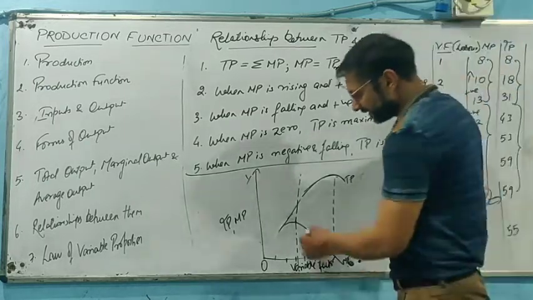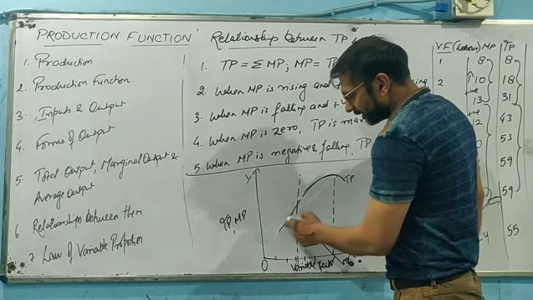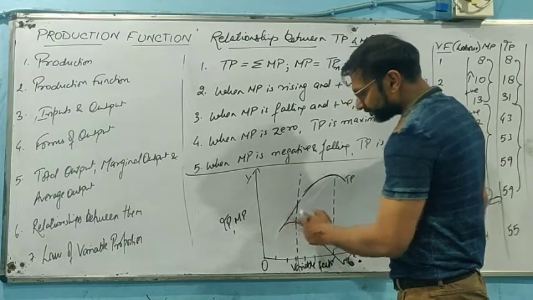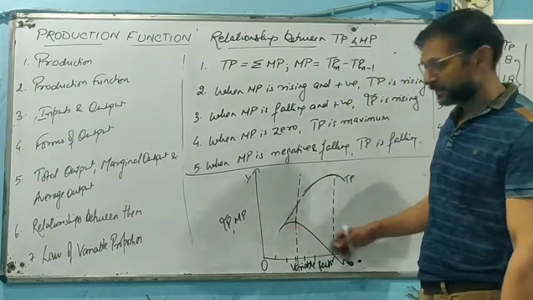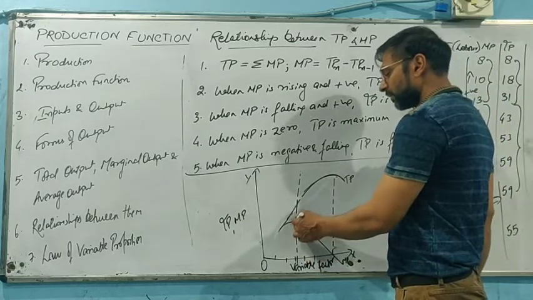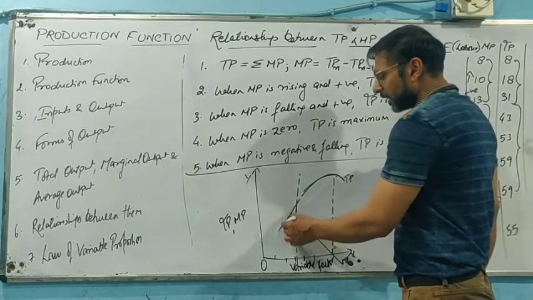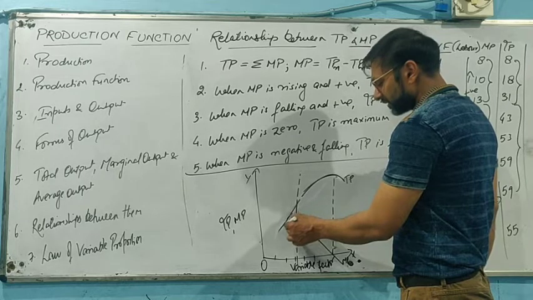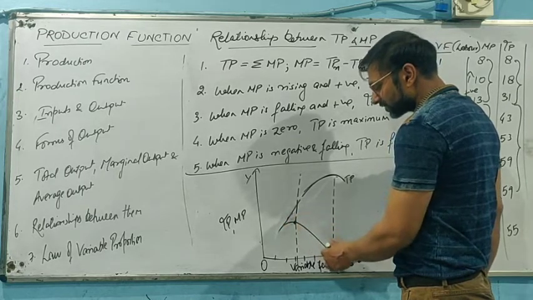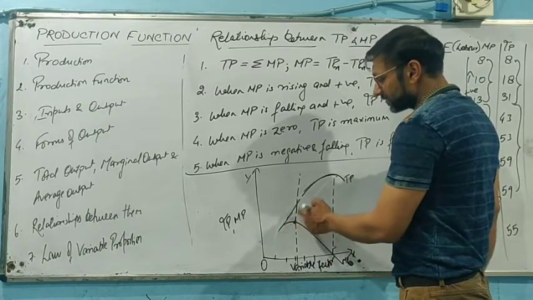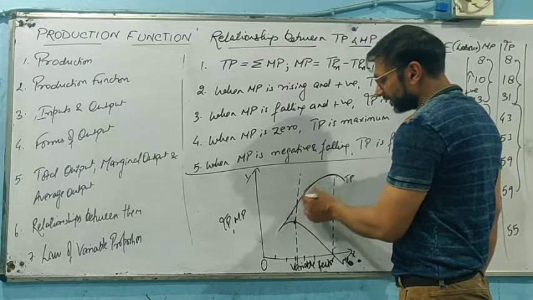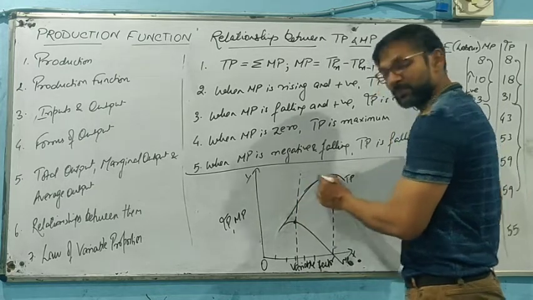So at this rate, our marginal product is on the rise. As and when this point arises, our point of inflection tells us that the marginal product starts falling. This results in increasing TP but at a decreasing rate.